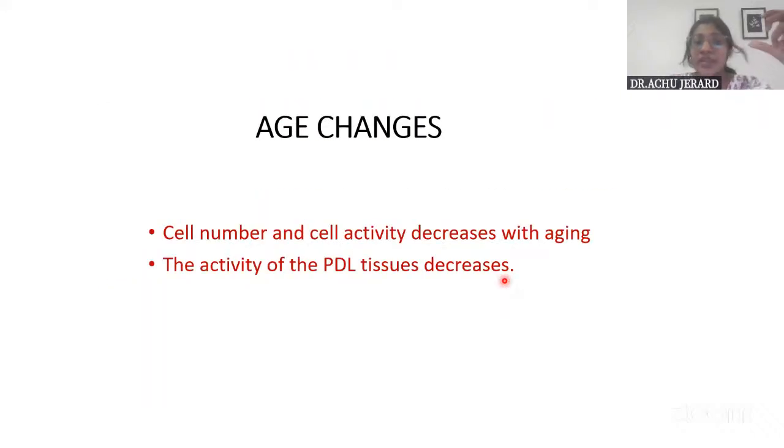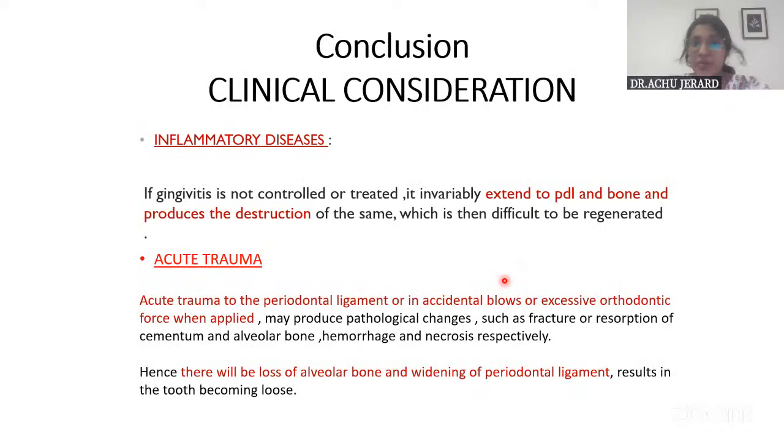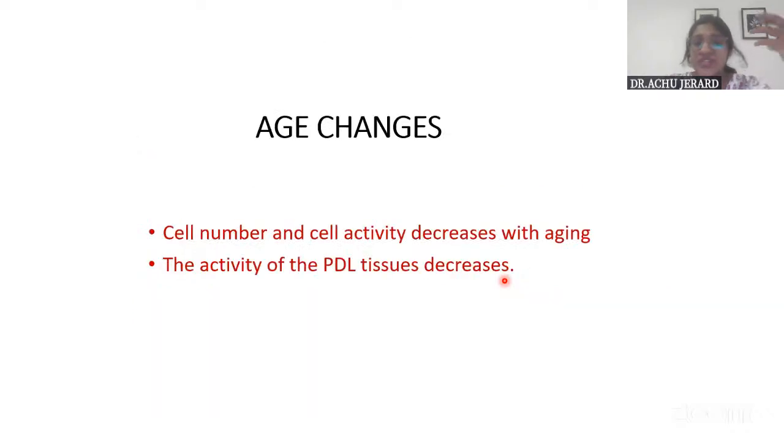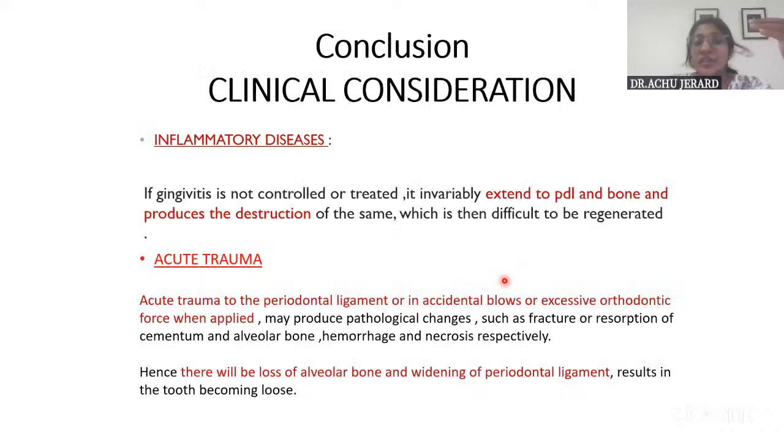And finally, as a conclusion, you can write the age changes in association with the PDL: the cellular activity and number decrease with aging. And also, the activity of the PDL tissue generally decreases. And clinical consideration: as you all know, inflammation extends from the gingiva to the PDL and then to the bone, causing destruction of attachment, epithelial attachment, as well as bone loss, which is then difficult to regenerate.